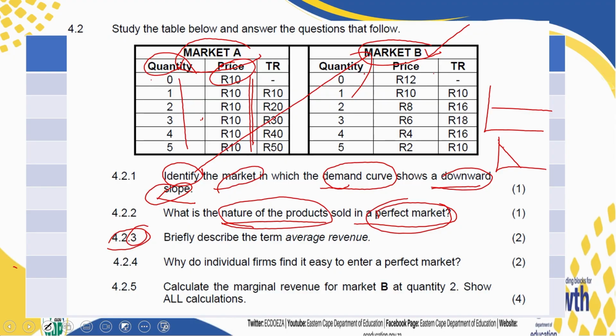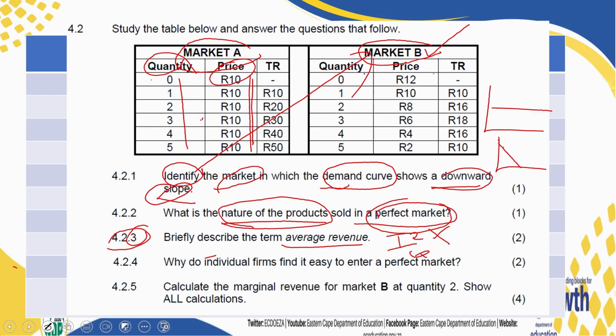Now, 4.2.3, always a question that ends with a 3 here. It has got to do with a description of a term. What are we describing here? Briefly describe the term average revenue. Be careful. We are not going to give a definition. I talked about this one already in the first section. It is going to be a description, not a formula. We are not going to say total revenue divided by quantity. This is wrong. We want you to say this is the revenue that you get per unit sold.